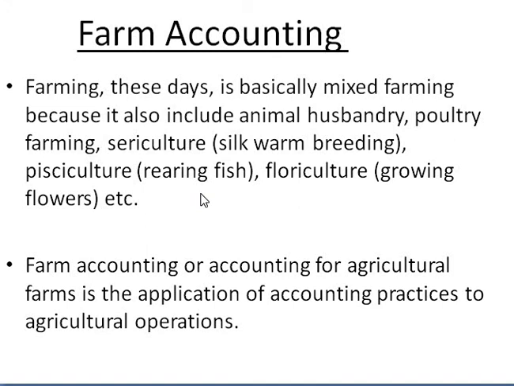And also you have import of food grains or farm products being done. So earlier farming was done only for food grains or agricultural products, but now you find farming being done in the case of fish, flowers, or plants. You find silkworms being bred, and then silk saris being manufactured and so on. So these days farming is not only for agricultural products, but for many other products, like poultry farming and so on.